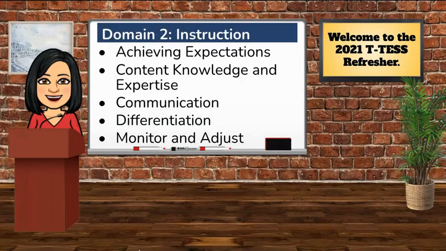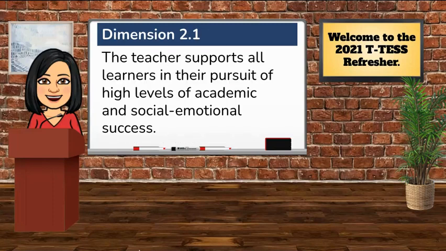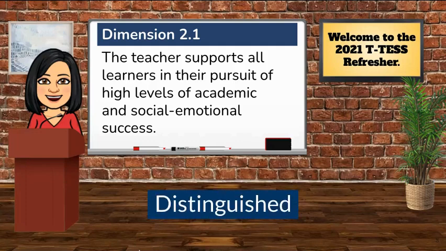Please turn to domain 2, which starts on page 5 of the rubric. There are 5 dimensions in domain 2. In this session, we will unpack 2.1, achieving expectations, and 2.4, differentiation. 2.1, achieving expectations, says the teacher supports all learners in their pursuit of high level of academic and social emotional success. Using your writing utensil of choice, circle the following performance levels: proficient, accomplished, and distinguished.